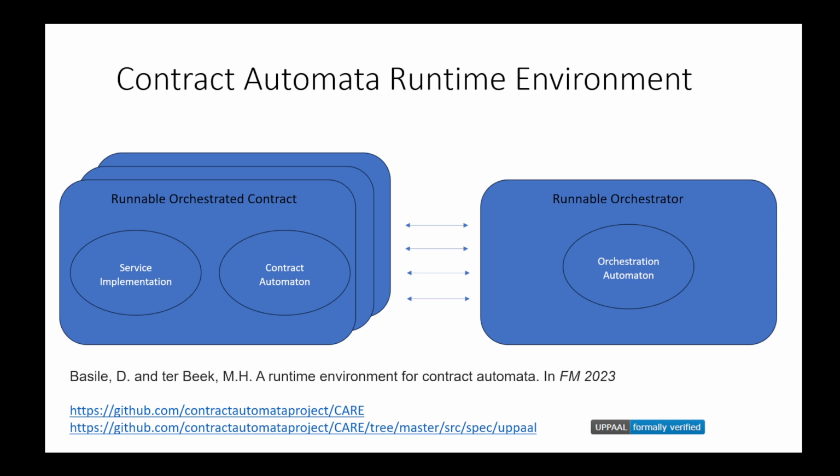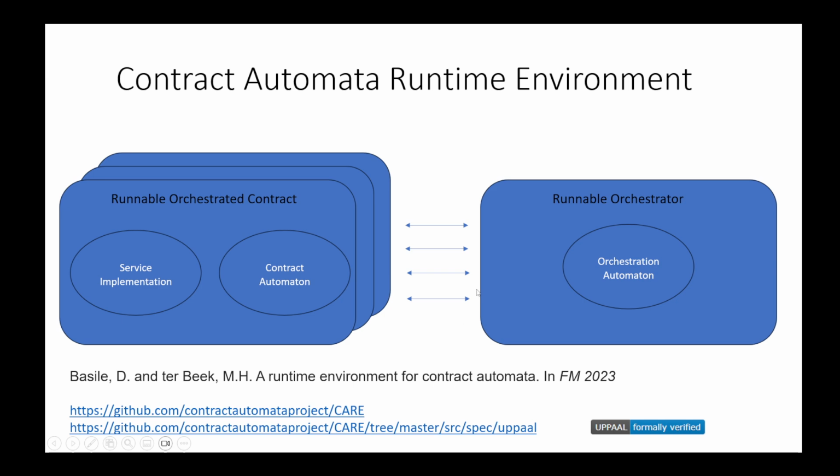This is a middleware application realized in Java that is used to realize service-based applications that have been specified by means of contract automata. This software is open source and publicly available here, and in this folder there is also the information and the model that has been presented in this paper, the UPPAAL formal model of the application. This also represents part of the documentation of the software.